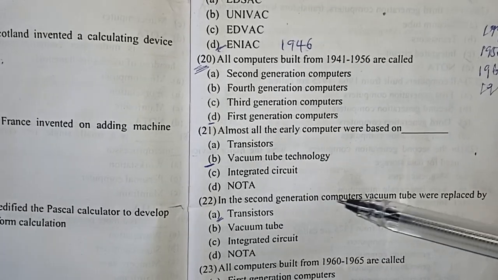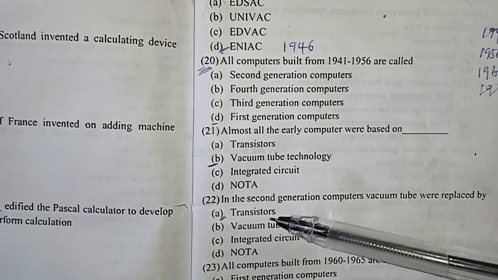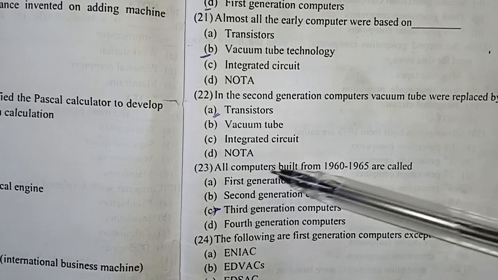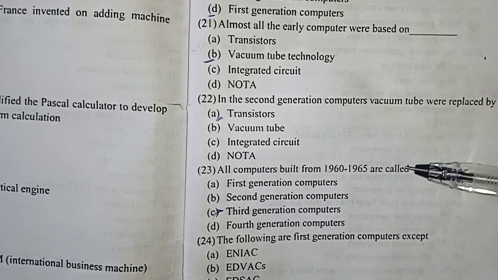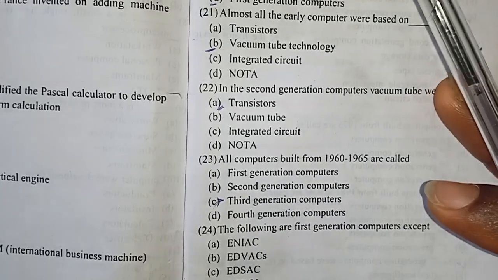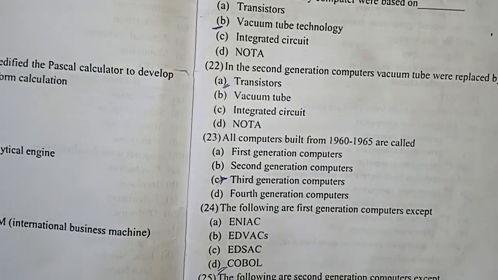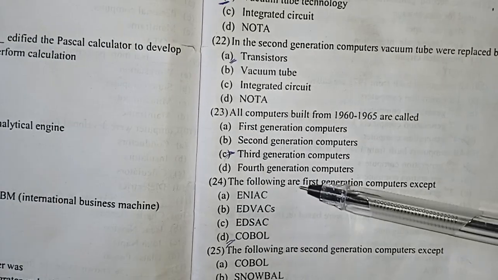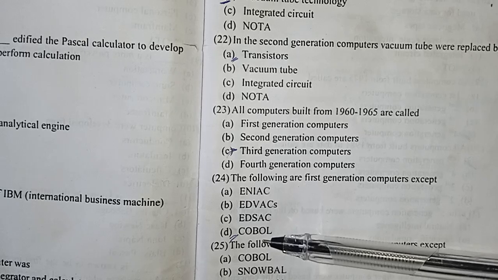In the second generation computers, vacuum tube were replaced by transistors. All computers built from 1960 to 1965 are called third generation computers. So once you see 1960 something, some books you see 1964, some you see 1963, some you see 1966. So the following are first generation computers except COBOL.